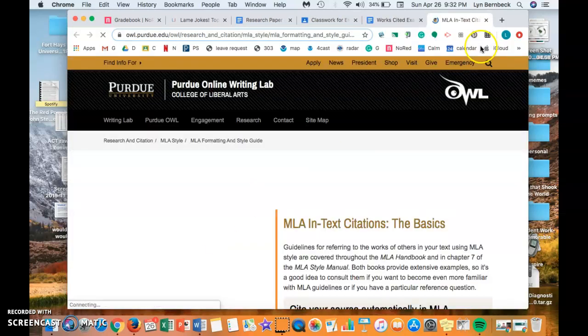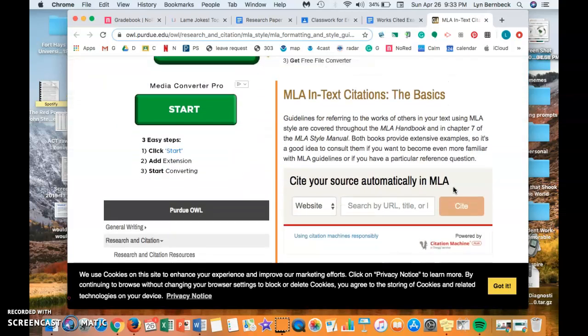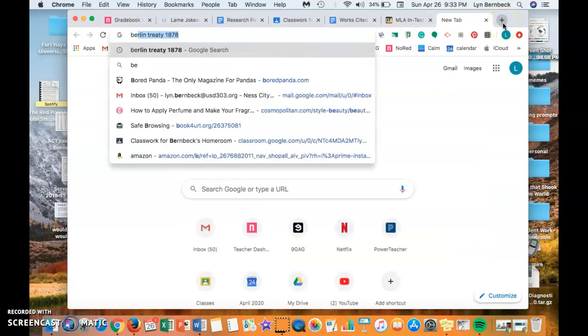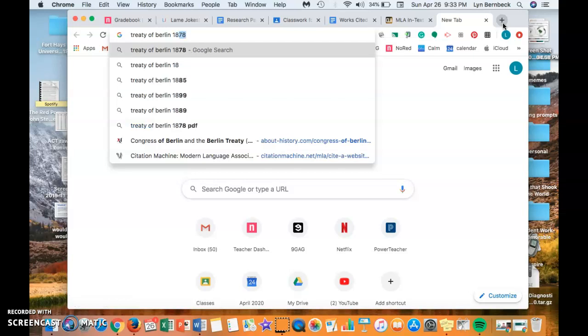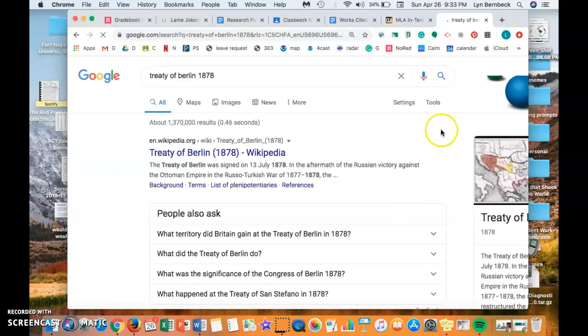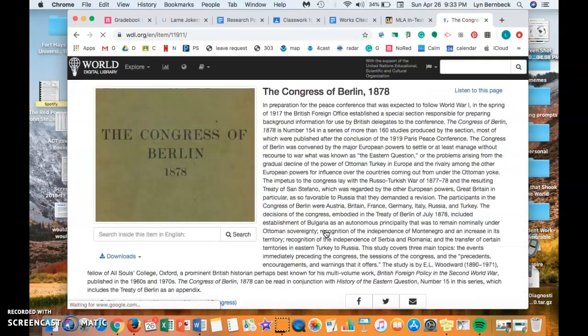I'm going to click on this and I will put this website or this link for you guys too. And boom, Purdue OWL. They will give MLA format, APA format, Chicago format. If you are going to write any paper in high school or college, this is what you need to use. Anyway, here we go. I'm going to use that same Treaty of Berlin, and I want the 1878. And I'm going to scroll down to that website that I used for the in-text citation, and then I'm going to show you my error.